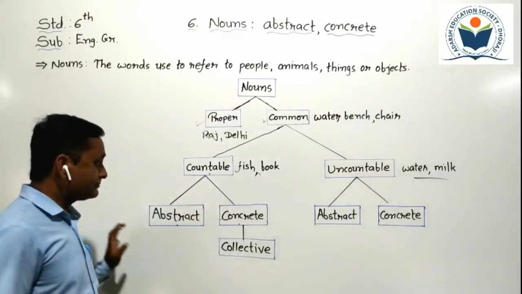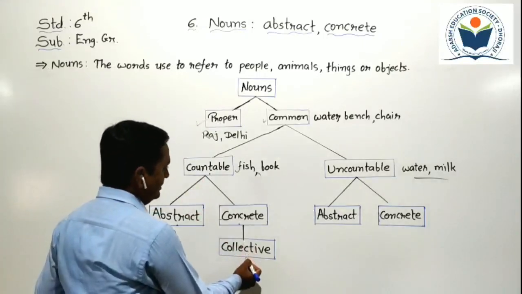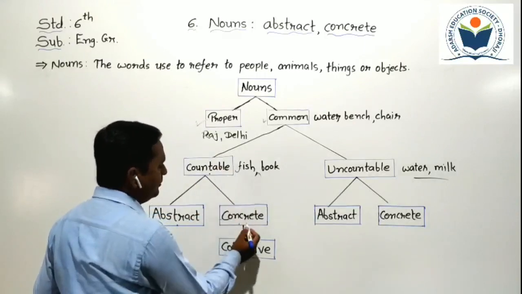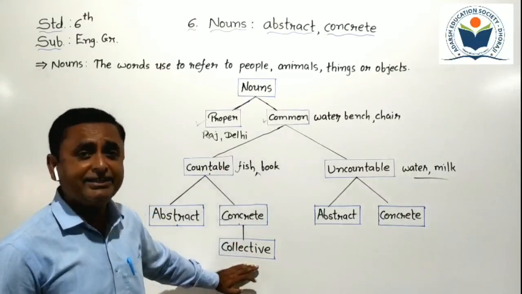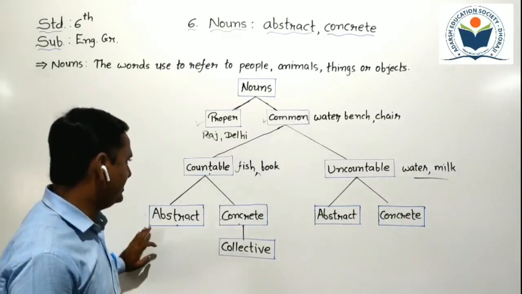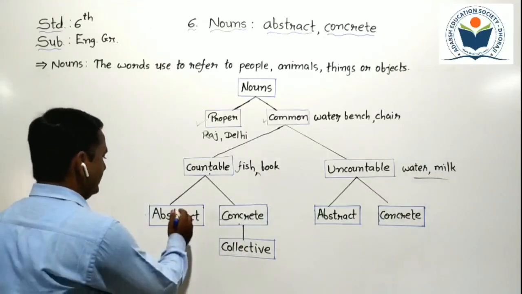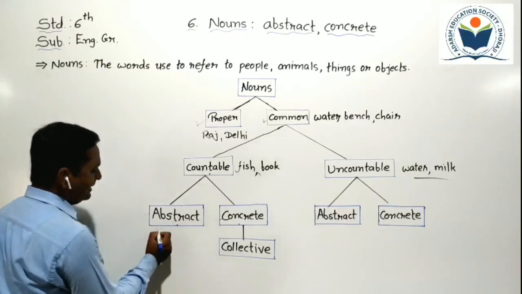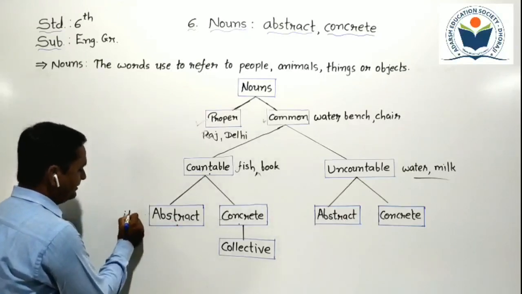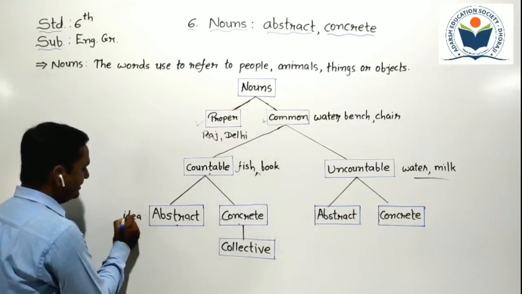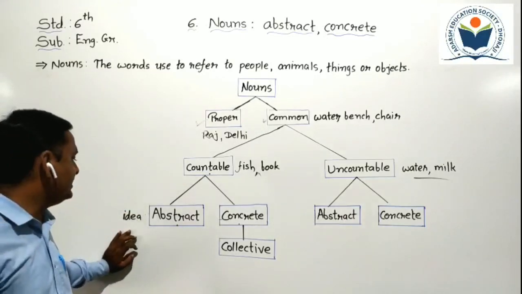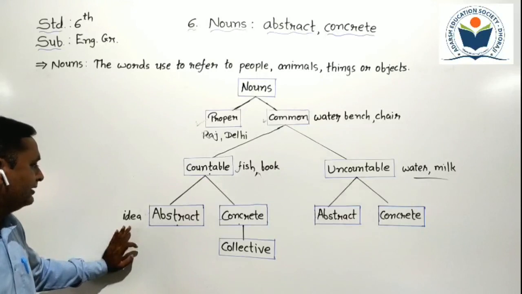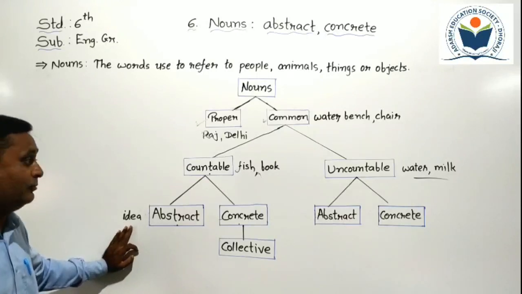After that, countable concrete noun has one more type, which is known as collective noun. Here, an example of an abstract noun is an idea. We can count ideas, but we cannot touch, feel or see that idea. So it is known as an abstract countable noun.